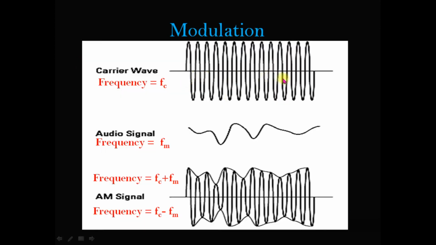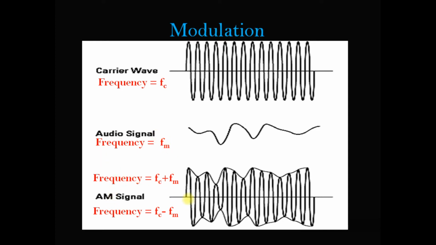This is the carrier wave which has a frequency Fc, and what we speak or hear is the modulating signal or message signal, whose frequency is Fm.